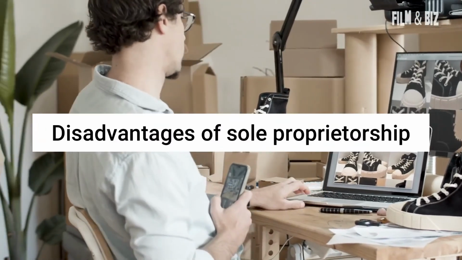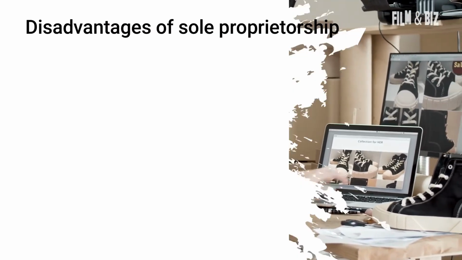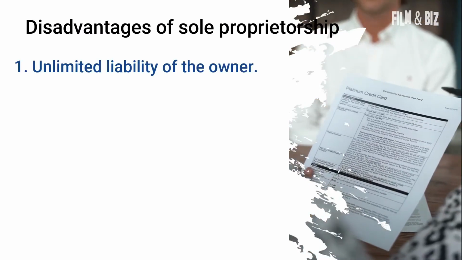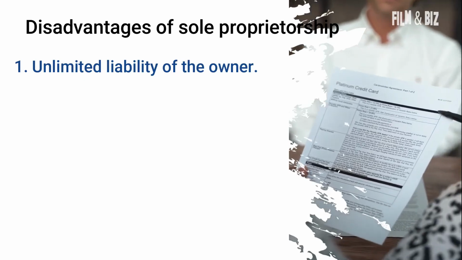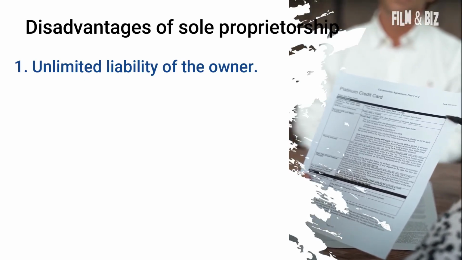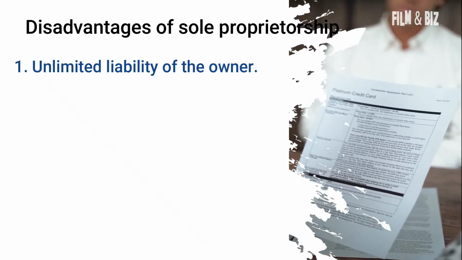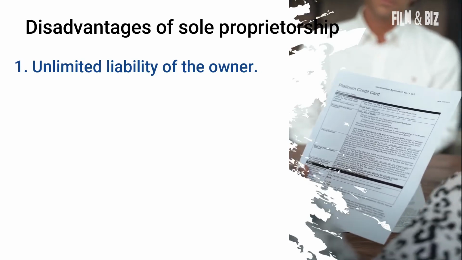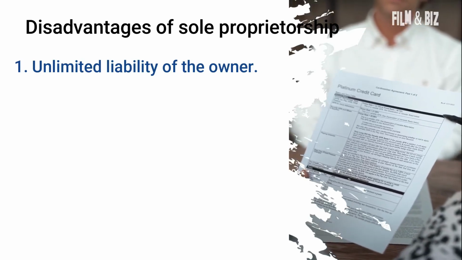Disadvantages of sole proprietorship. Sole proprietorships have the following main disadvantages compared to other business organizations. Unlimited liability of the owner. The owner is personally liable for all the debts of the business. If the level of debt is higher than the value of all the assets of the business, the owner must sacrifice even his private properties to pay off debts.